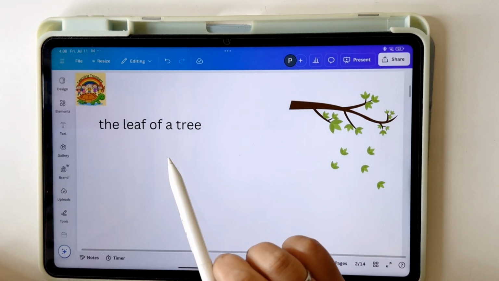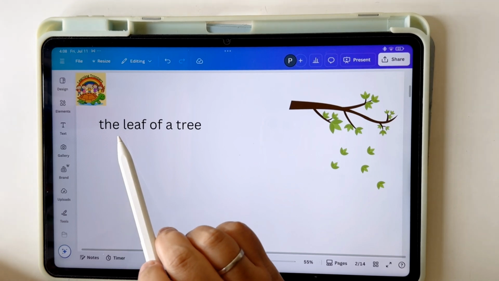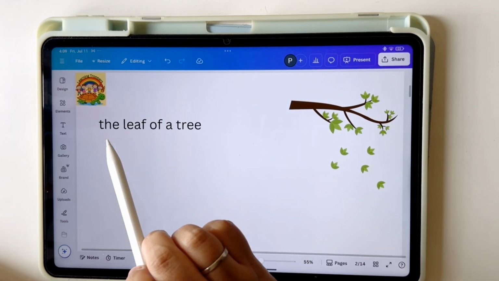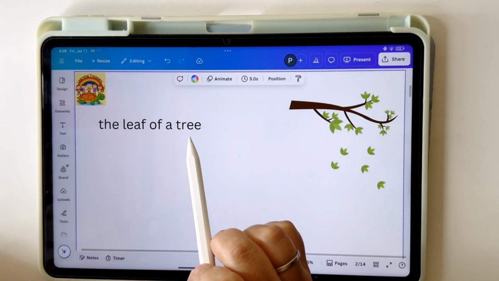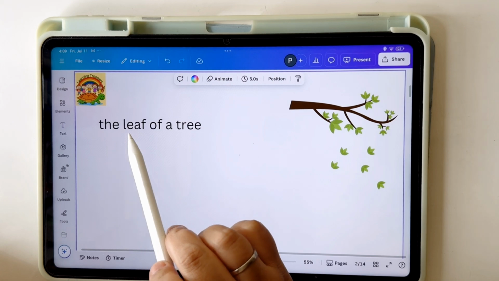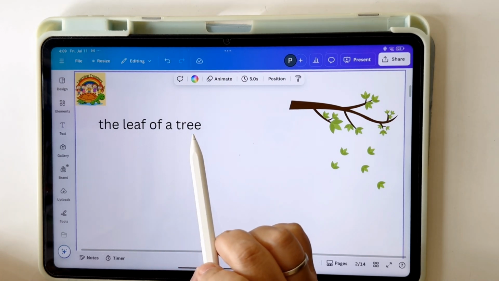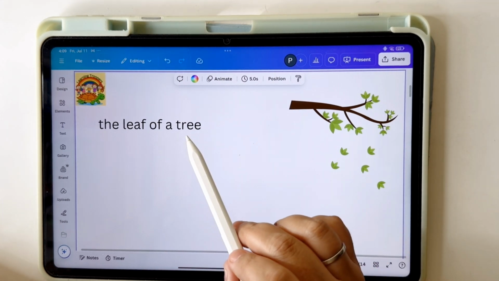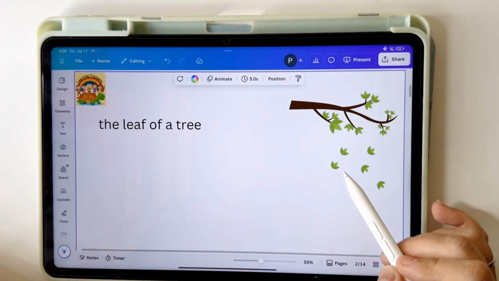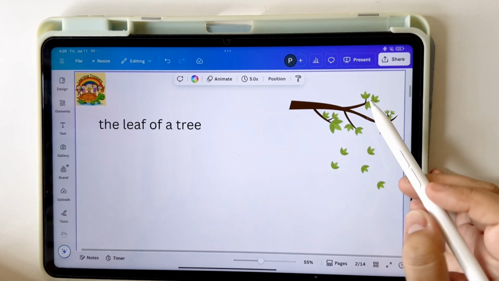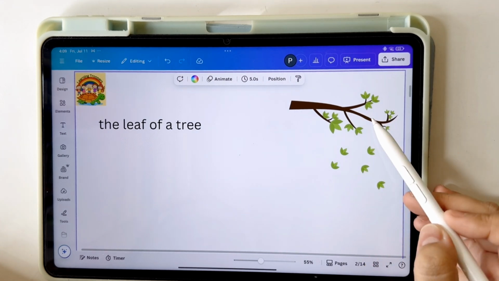So let's see what it is. Let's read what's written on screen. The leaf of a tree. What does that mean? It means that there are some leaves that belong to this tree. Okay?